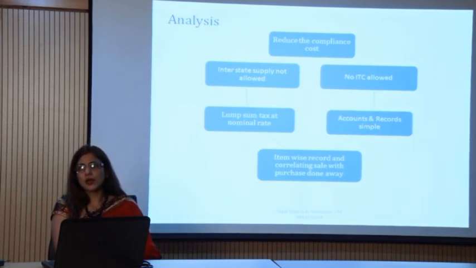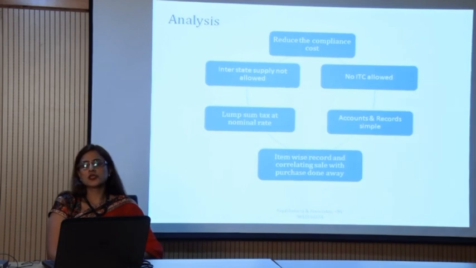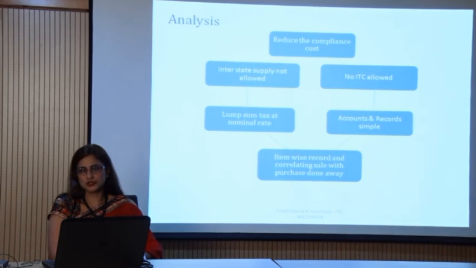There were so many ambiguities with respect to the rates, but under the composition scheme there are not at all. Another advantage is that there is no requirement of maintaining item wise records, and correlating the sales with the purchases is totally done away with. So, this is the main advantage of this composition scheme.